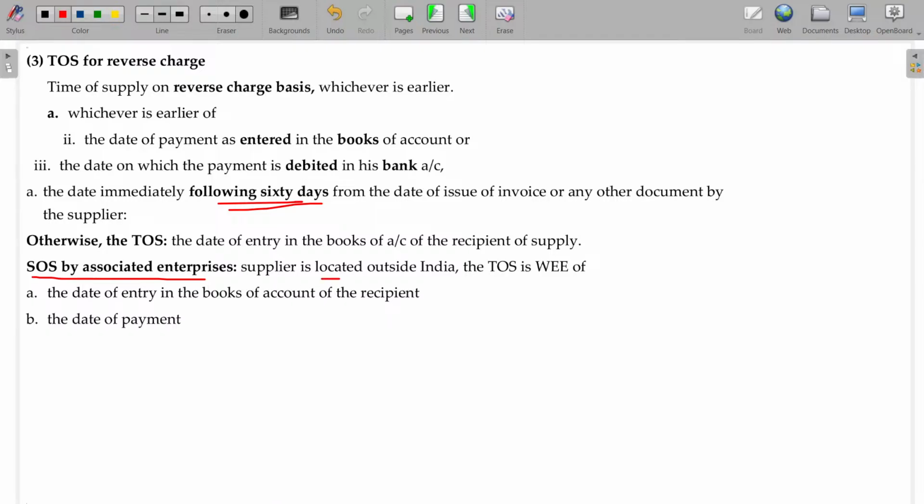Okay, if the supplier is located outside India, then the time of supply is whichever is earlier of the date of entry in the books of account of the recipient or the date of payment. Between these two, whichever is earlier will be taken. The actual payment date or the date recorded in the recipient's book, not the actual supply of service. Actual supply of service we cannot track, as it is in intangible form. In case of goods, okay, we can track. Service is intangible, we cannot track. In case of associated enterprises.